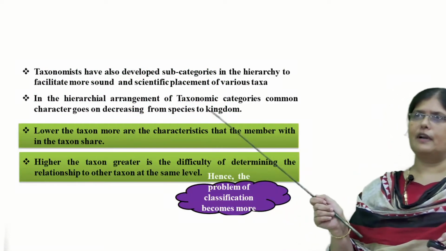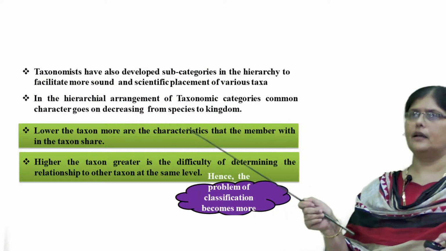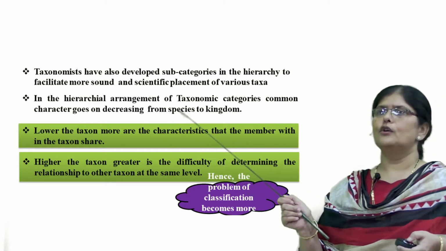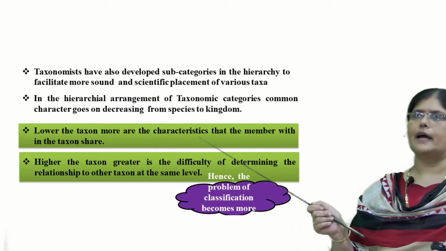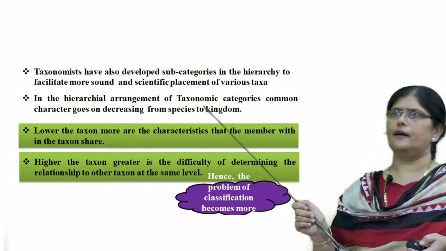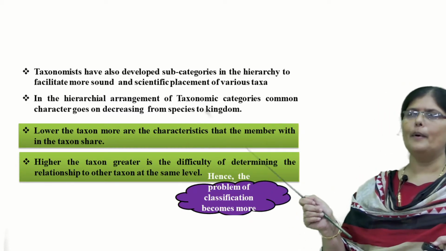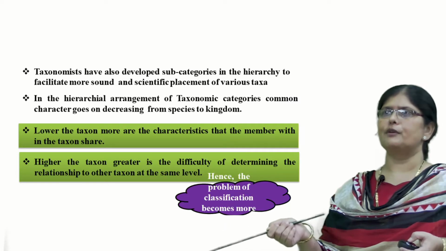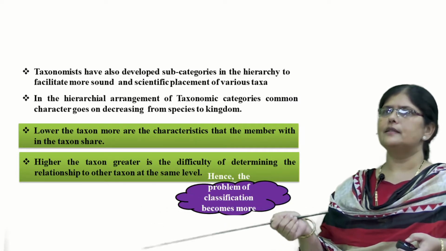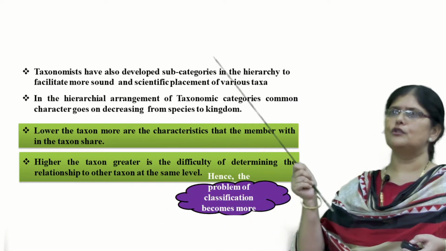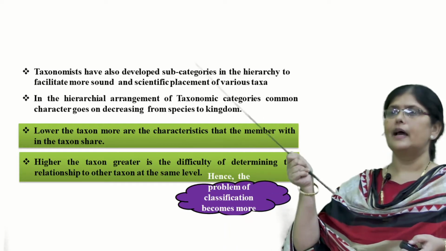Taxonomists have also developed, apart from this taxonomic hierarchy, various subcategories to facilitate sound and scientific placement of various taxa. So, in the hierarchical arrangement of taxonomic categories, common characters keep on decreasing from species to kingdom, whereas the numbers keep on increasing from species to kingdom. Characters decrease, numbers increase.